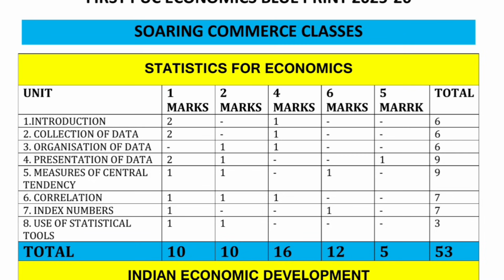Now the third unit is organization of data. In organization of data there is no 1-mark question, and there is one 4-marks question and one 2-marks question. There is no project-oriented question and no 6-marks question. So totally 6 marks comes from organization of data: one 2-marks question and one 4-marks question.